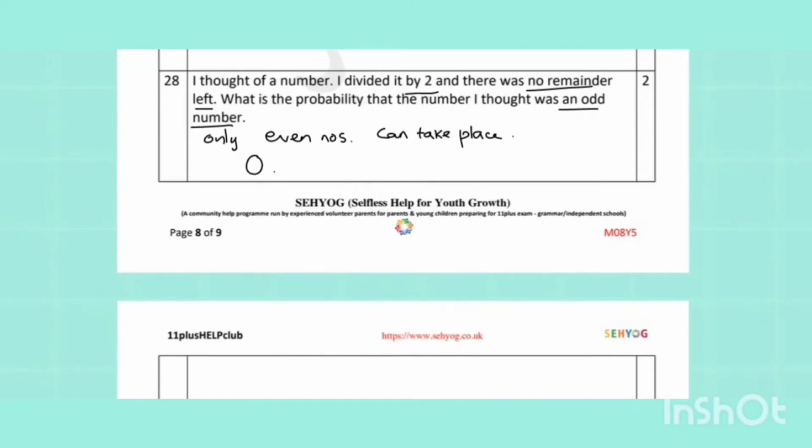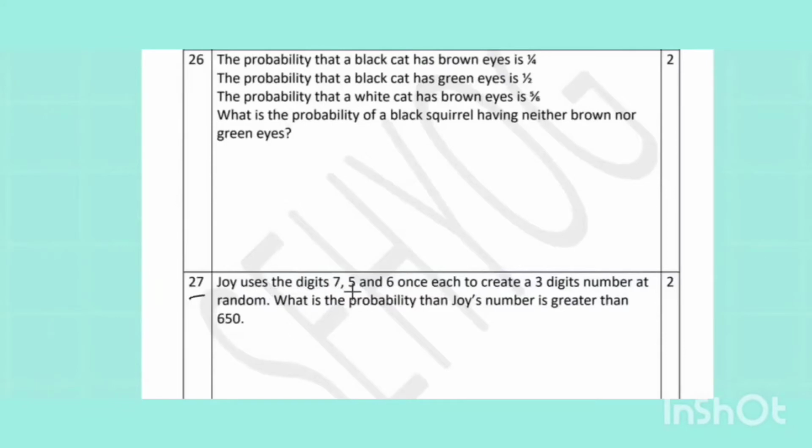In question number 27, Joy uses the digits 7, 5 and 6 once each to create a 3 digit number at random. So, 3 digit number, there are hundreds place, tens place and ones place. So, we will put the digits in different orders. So, keeping 7 in front, there can be 5 and 6, again there can be 6 and 5.